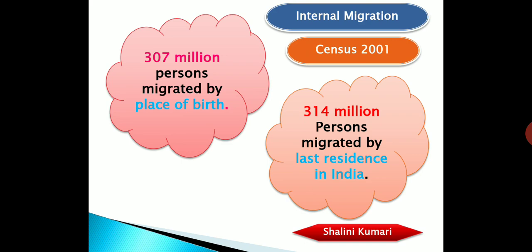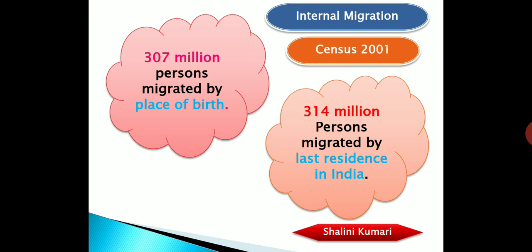And if we talk about their last residence, this data has got an increment. Now let's see, there are 314 million persons who have migrated by last residence in India. So this is the data showing what a huge number of people are not actually living in their native place. So you can say that the entire country is running because of these people. They are doing work and the country is progressing.